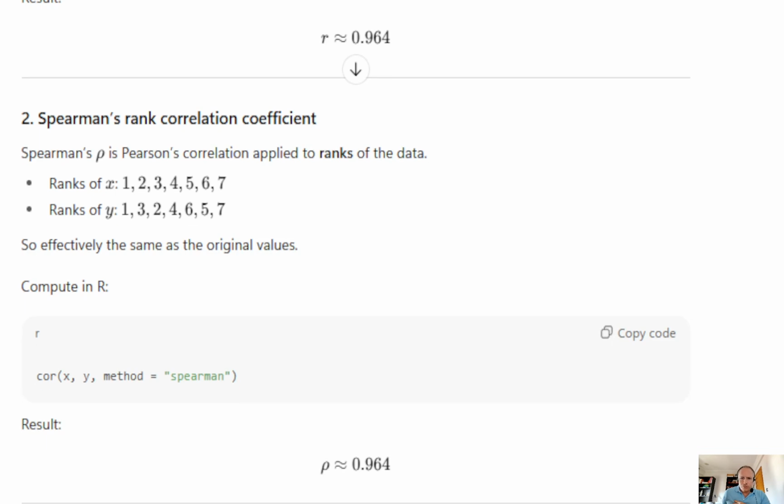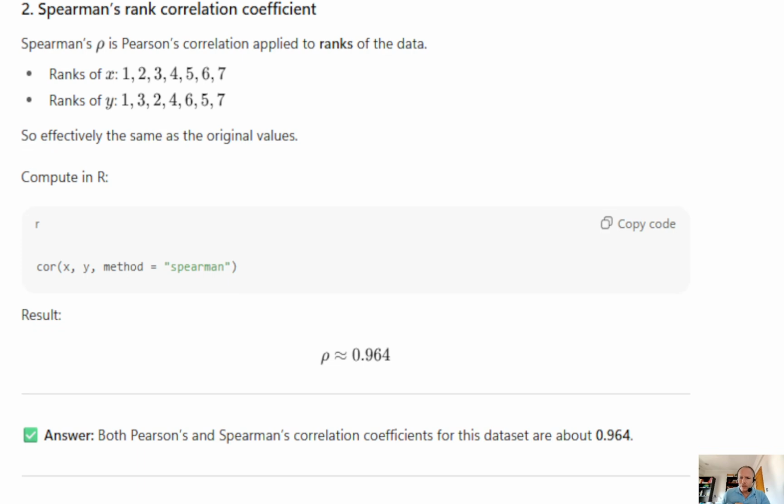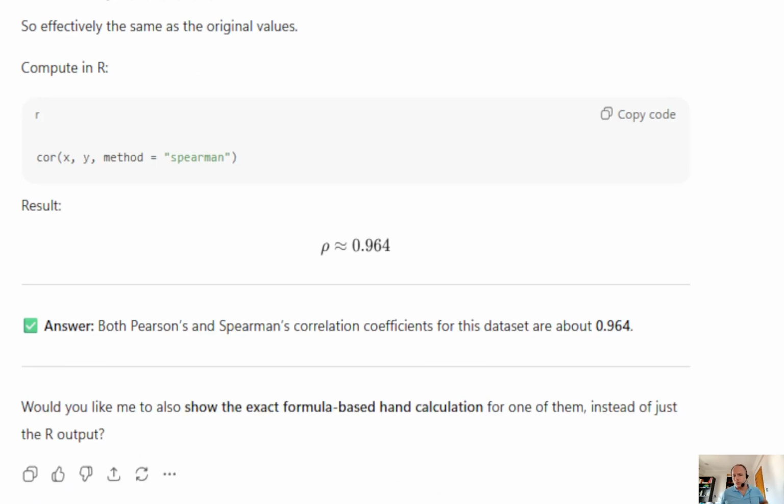Then Spearman's rank correlation coefficient is calculated, and it says, well, in the end, it's the same value as Pearson's correlation coefficient, 0.964 or about 0.96. So that's what it gives as an answer: both Pearson's and Spearman correlation coefficients for this dataset are about 0.96. Good thing is, ChatGPT asks, would you like me to also show you the exact formula-based hand calculation for one of them, instead of just R output?